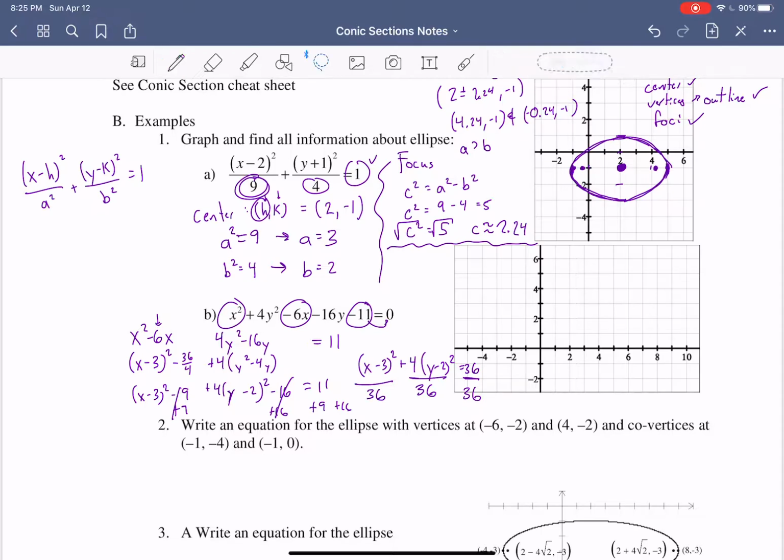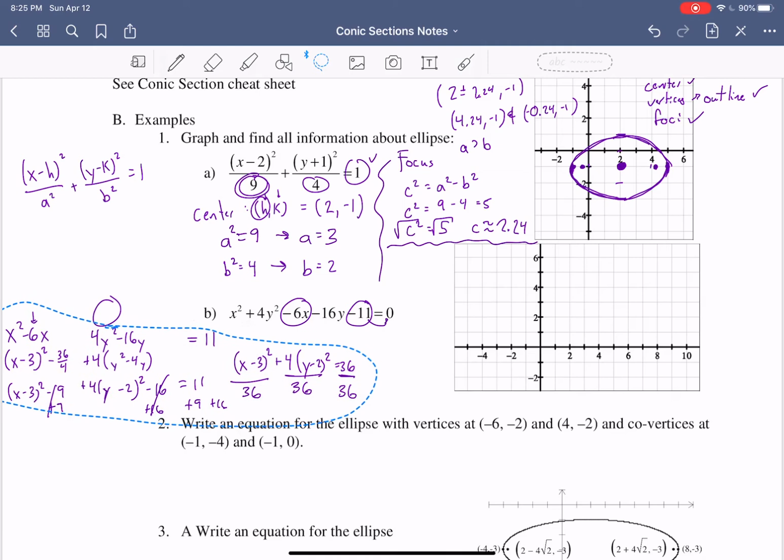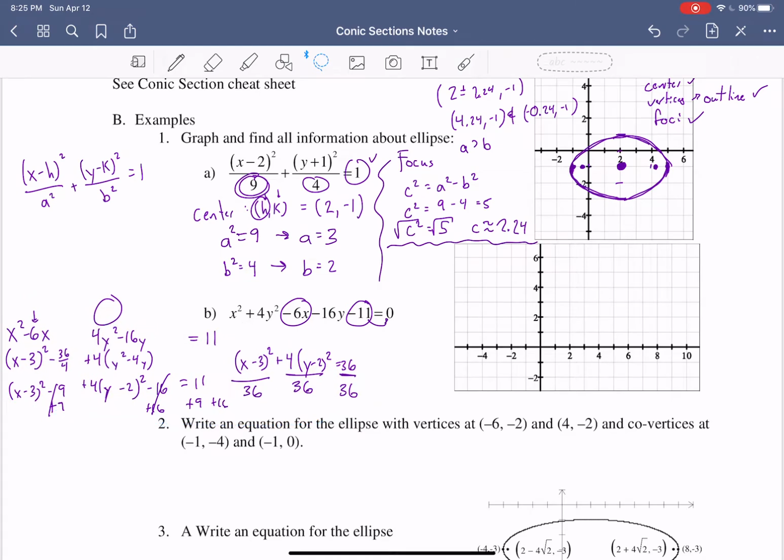So I'm sorry, running out of space. I'm going to try to fix that by scooching it over to the left. So if we do that, we have x minus 3 squared over 36. But here we can simplify. So we have plus y minus 2 squared over 9 equals 1. So now we have it in vertex form, just like what we had for example A.